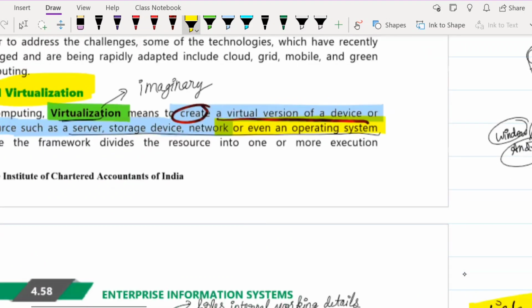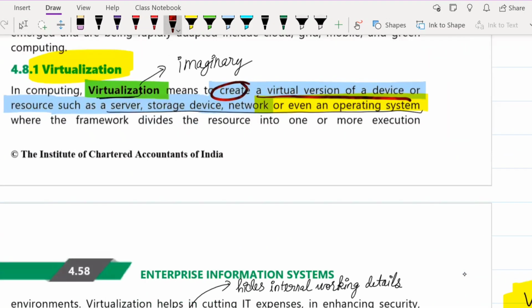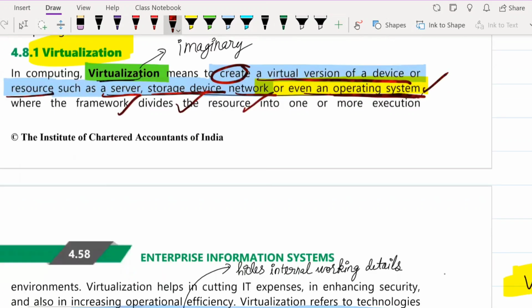So virtualization means to create a virtual version of a device or a resource such as a server, a storage device, a network, or even an operating system. Now we saw the example of how operating systems connect with the concept of virtualization. The rest of the things we'll study later on.